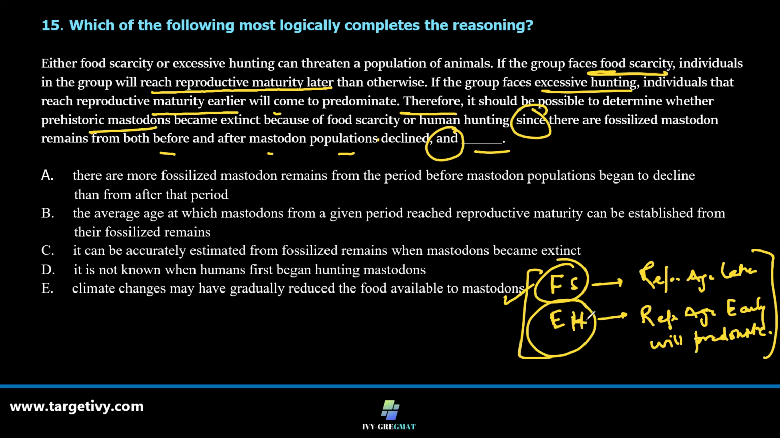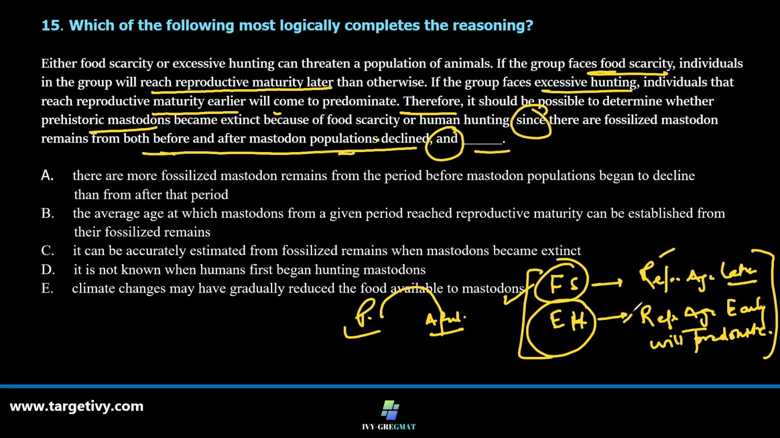Reason being, we know the age group in which they are, because we know what happened previously and now what is the situation, both before and after the decline. So if I look at the fossils, then I can actually check out the age at which they became extinct. So let's look at which fits in the best.